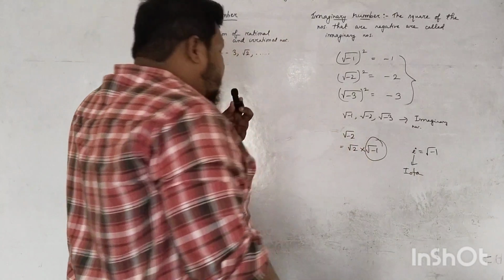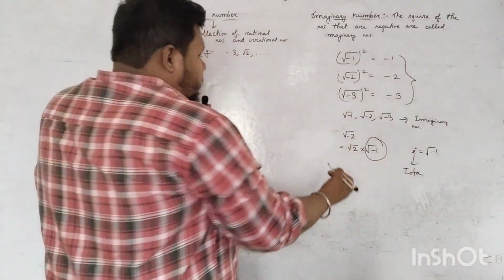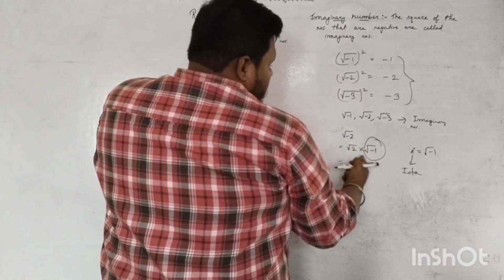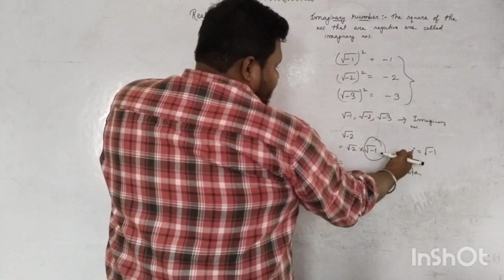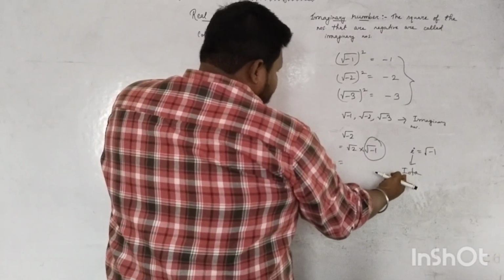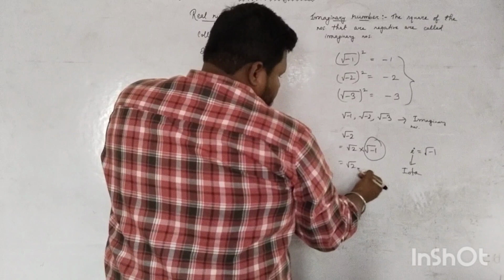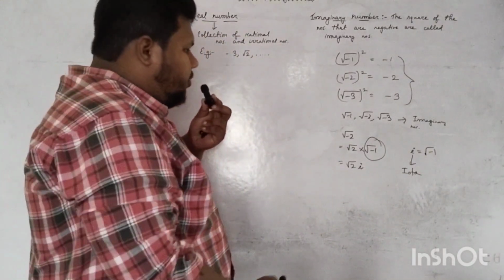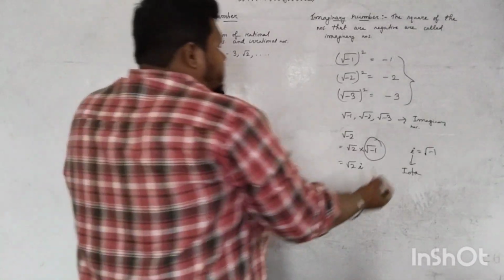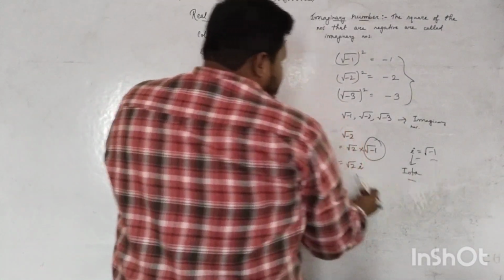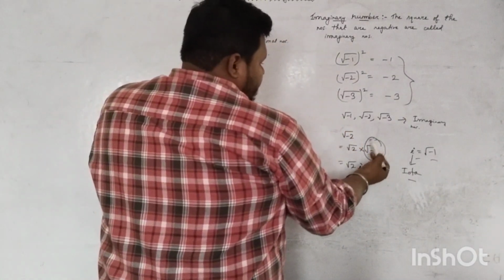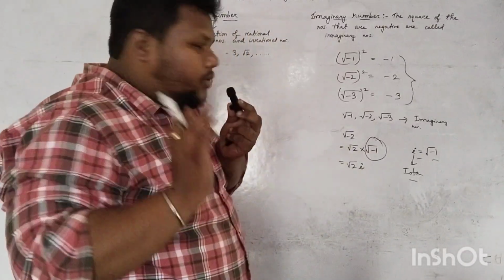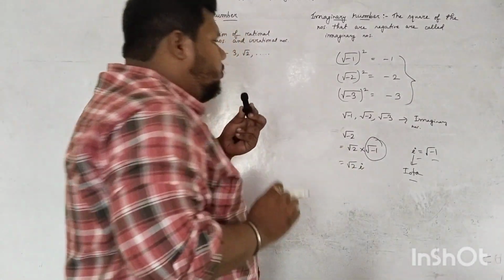It is known as iota. Now this root 2 and root over -1, if i represents iota, then I can write root 2 i. So these are imaginary numbers. Root over -1 if I consider as iota, then I can write root 2 i.